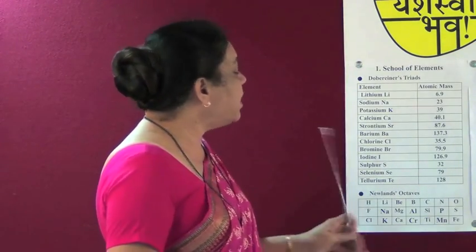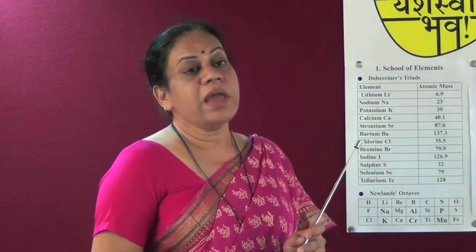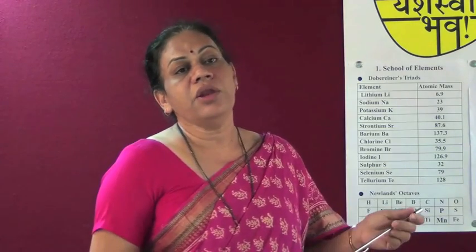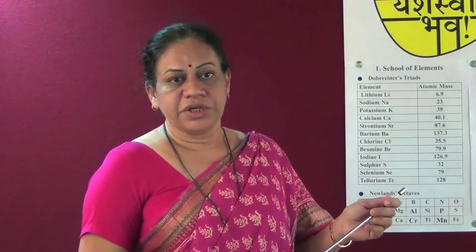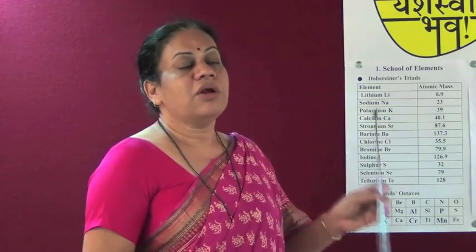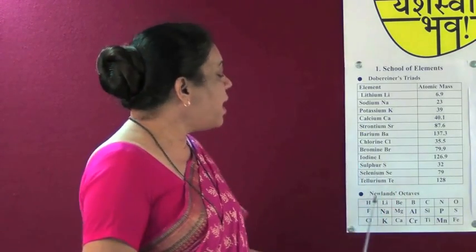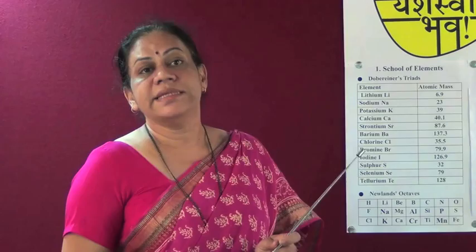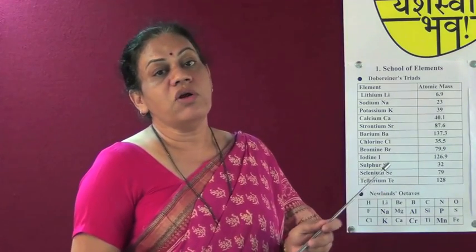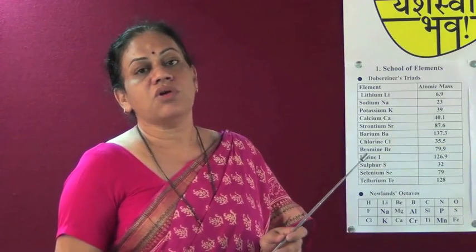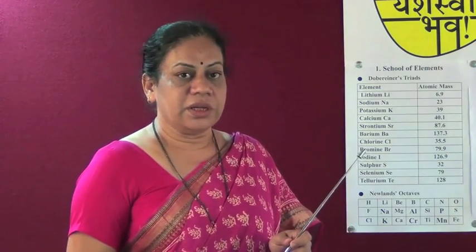Similarly, when you are stating Newlands' octaves, you may be asked a question like, state Newlands' octaves method of classification. Do write the method of classification again by giving at least one example, so that you score full 2 marks.